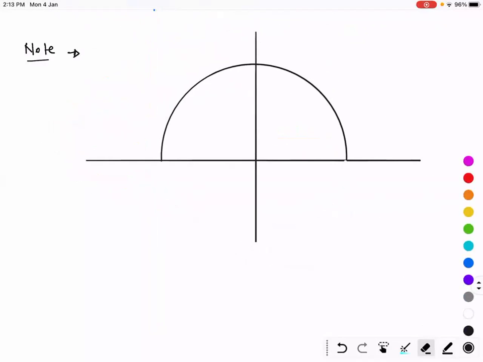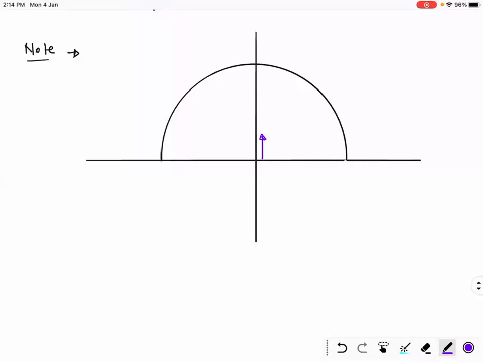So at what height you will get center of mass? Yes, Chinmay, tell me. Anyone remember? Sinchana? Shreya? 4r by 3 pi.